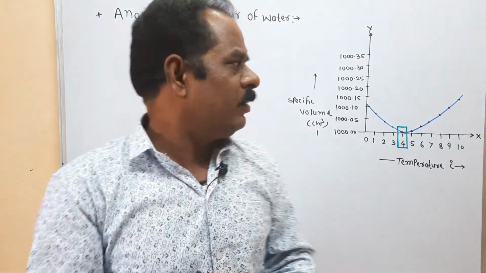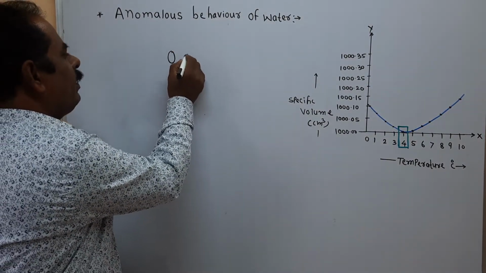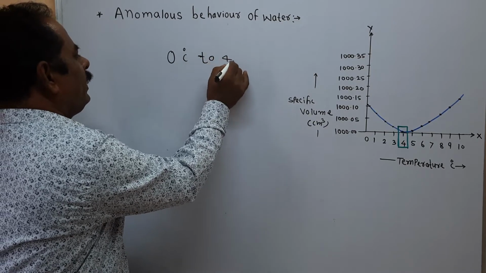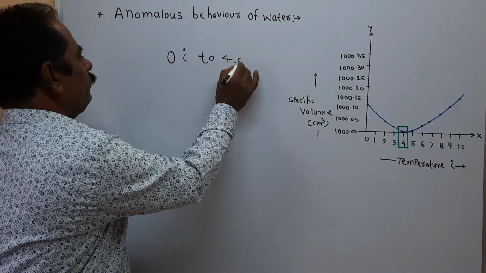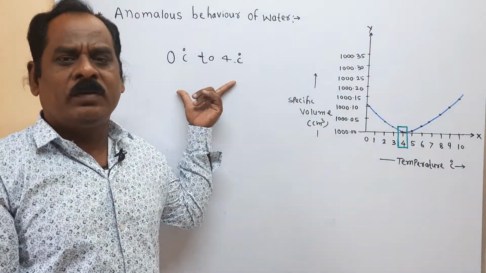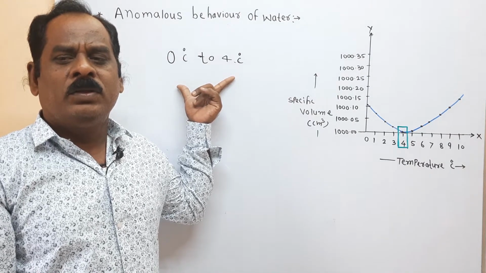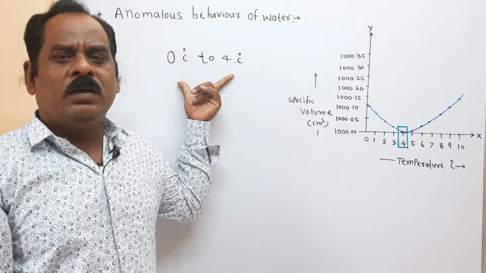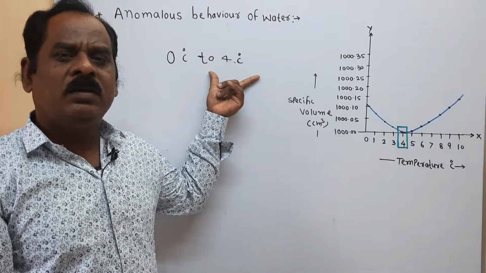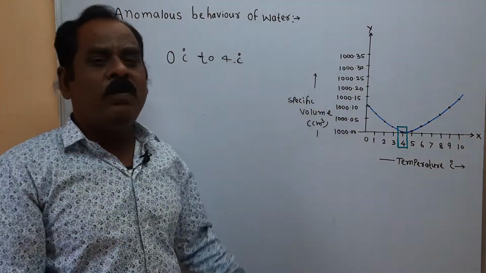It means that in between 0 degree centigrade to 4 degree centigrade, water shows abnormal behavior. This behavior of water is known as the anomalous behavior of water.